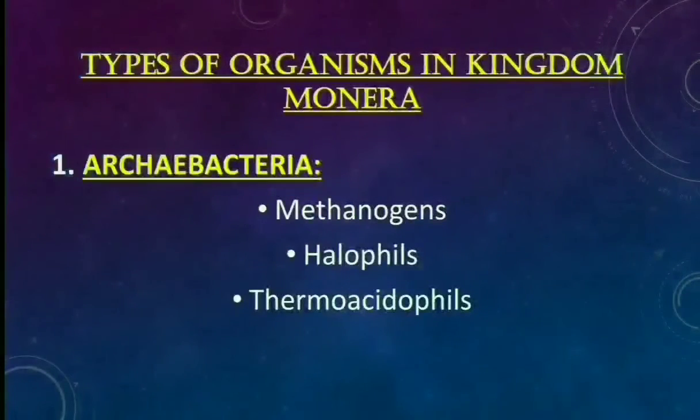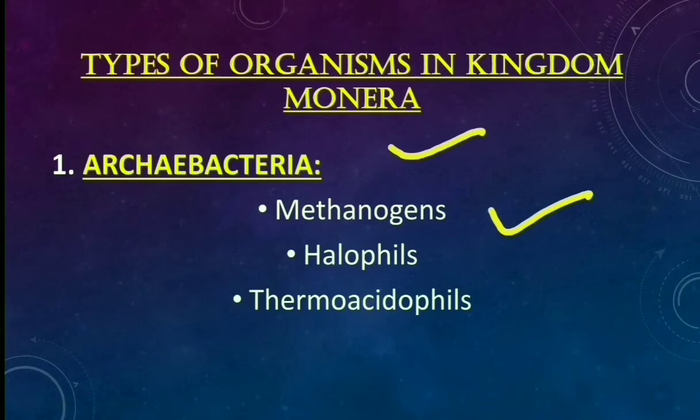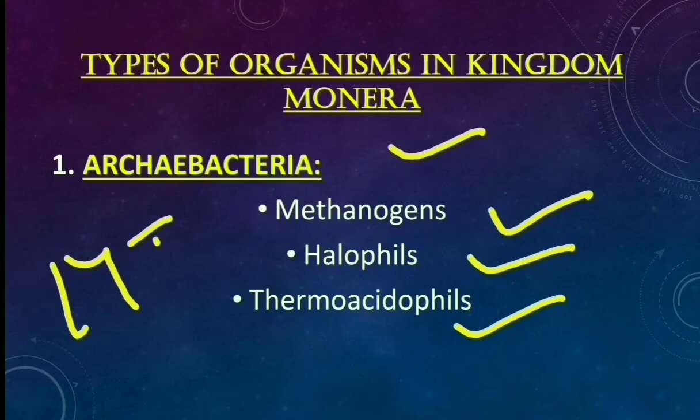Next we have shown the types of organisms in kingdom Monera, that is Archaebacteria: methanogens, halophiles and thermoacidophiles. We can remember Archaebacteria characteristics by the trick MTH, which is a maths book helpful for IIT examination.